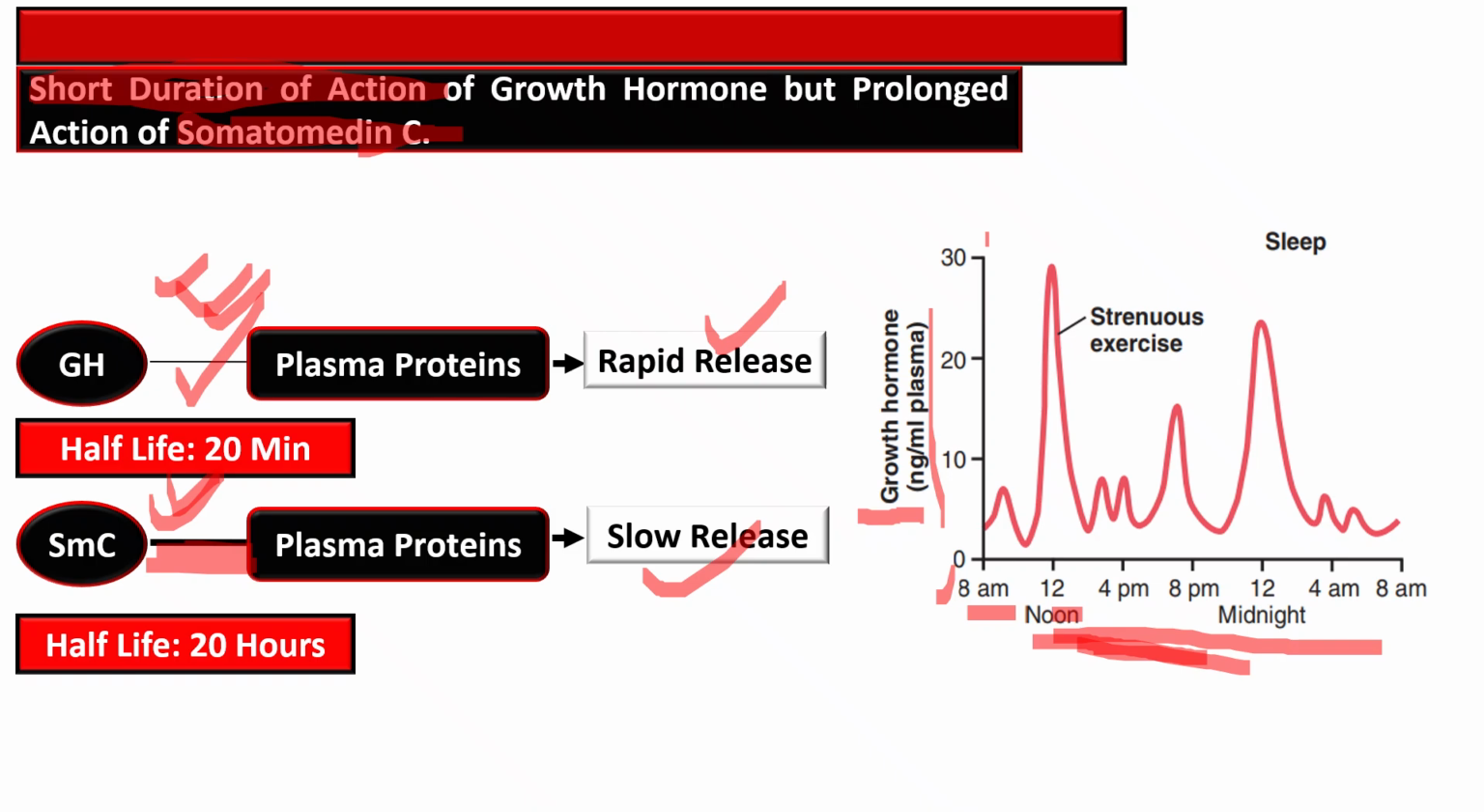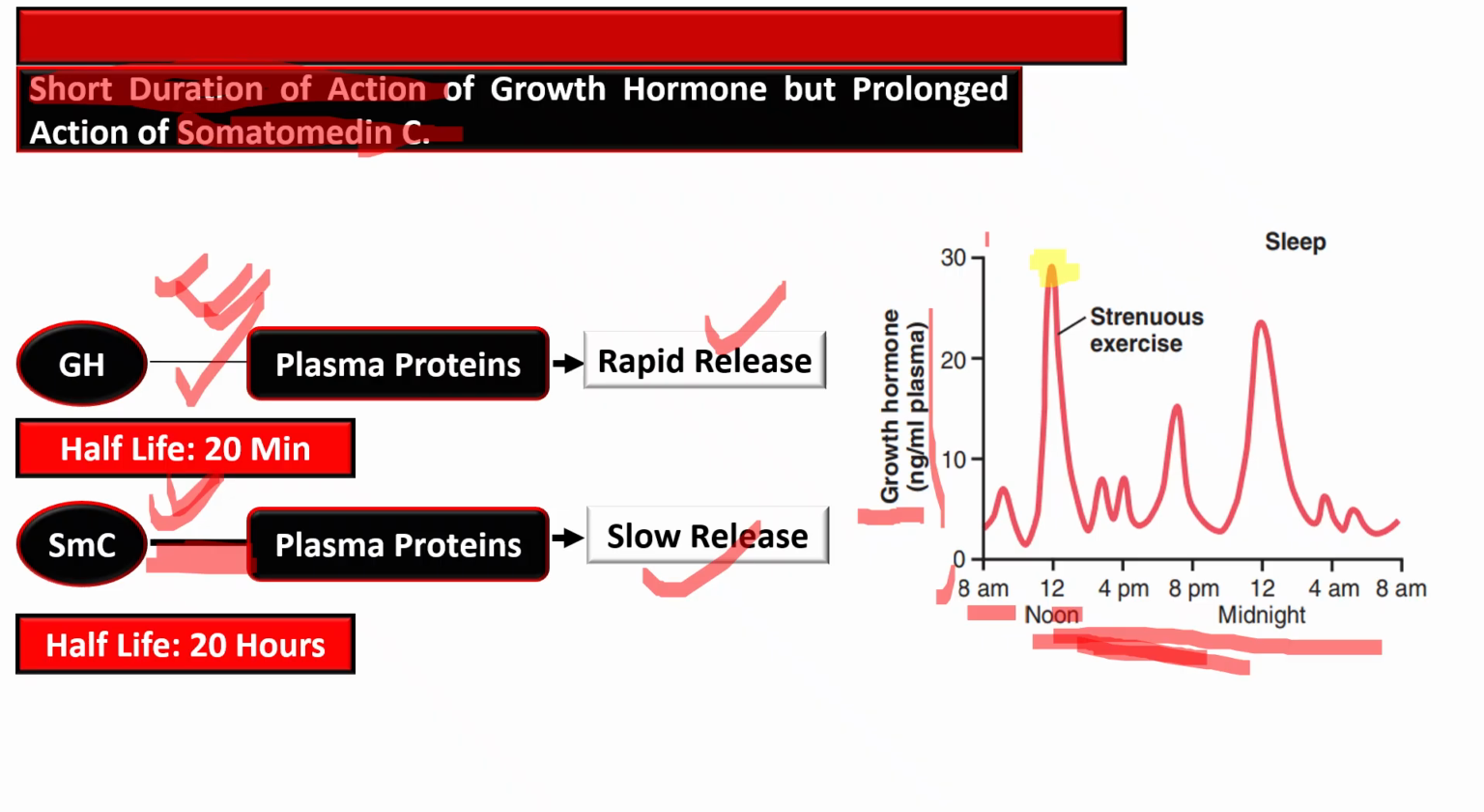In the morning at 8 a.m. there is a low growth hormone level, and small pulses of growth hormone may occur, while at midday there is a sharp spike in growth hormone. Here at 12 a sharp spike is observed, and this is correlated with strenuous exercise, and the peak reaches nearly 30 nanograms per ml.